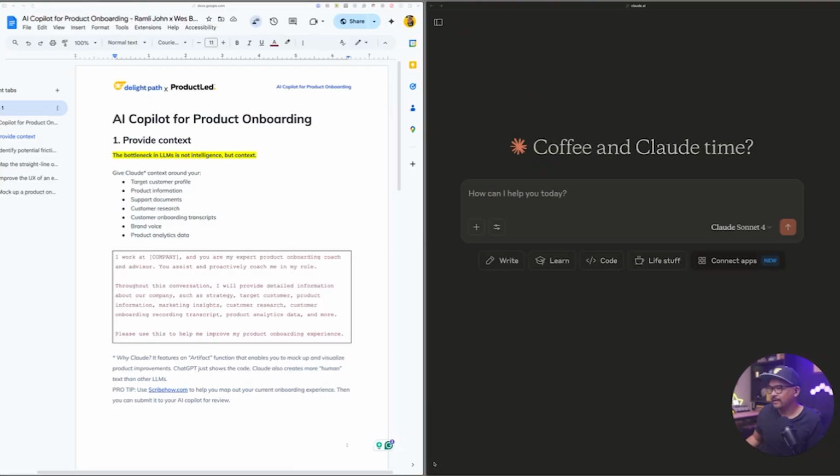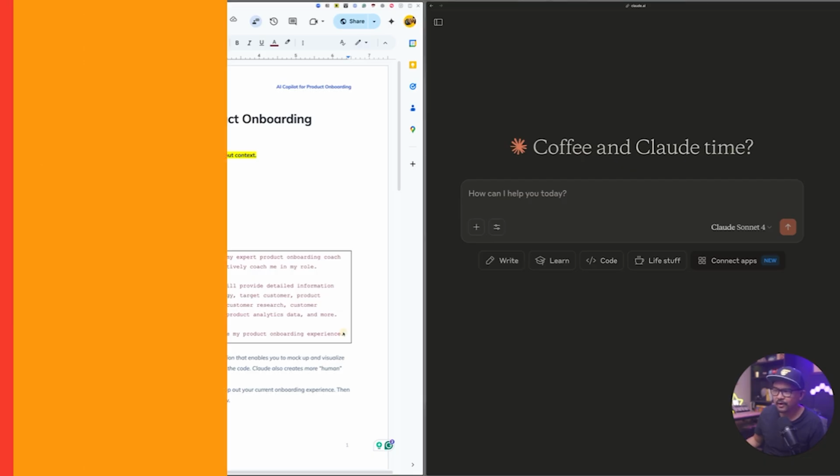Let's jump right in. As you can see, this should already be available to you. You can use this code, these prompts, to drop into Claude. There's a reason why I use Claude. Claude will allow you to create some artifacts like visualizations, code bases, and mockups even. And that's something that ChatGPT can't currently do, unless you pay for a higher premium version of it, I believe. So let's jump right in.